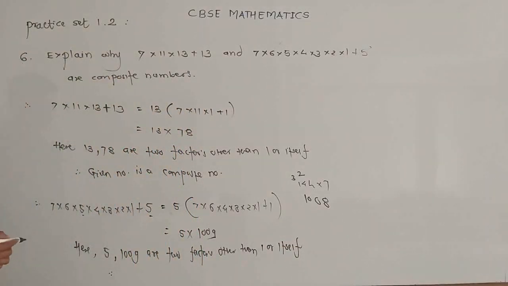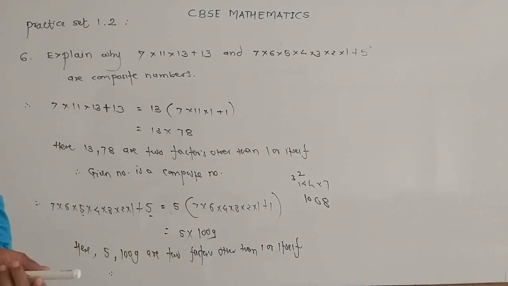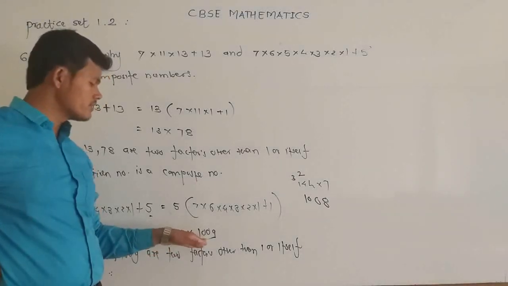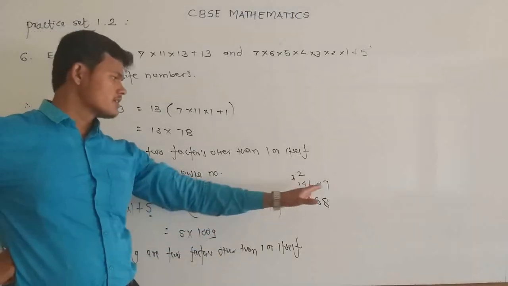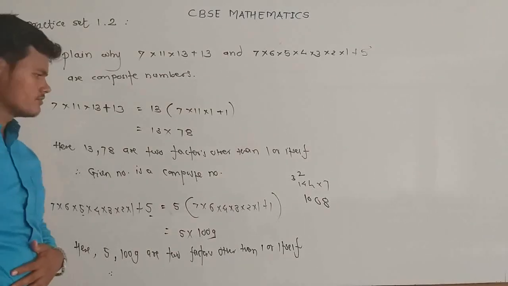Therefore, the given number is a composite number. Composite numbers are those with two factors other than 1 or itself. So for the given number, 5 into 1009, and 1009 can also be factorized as 7 into 145.